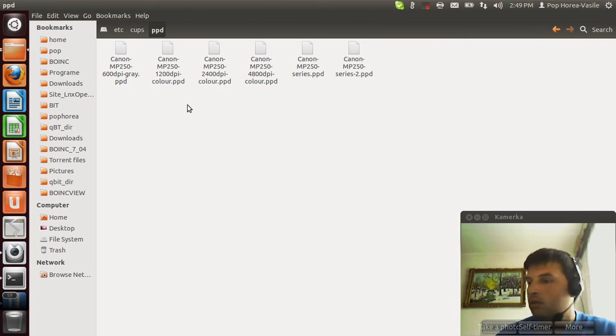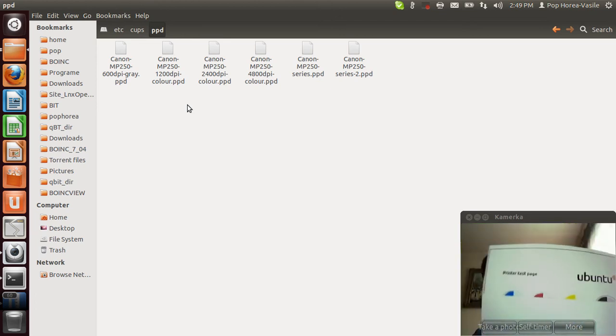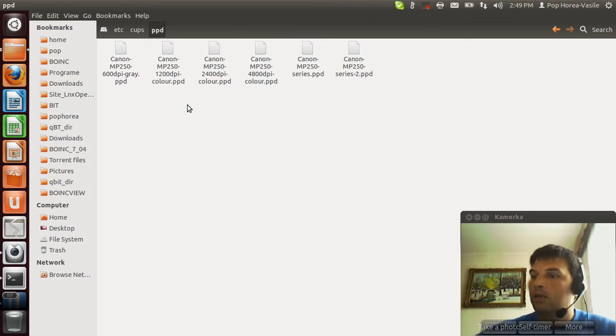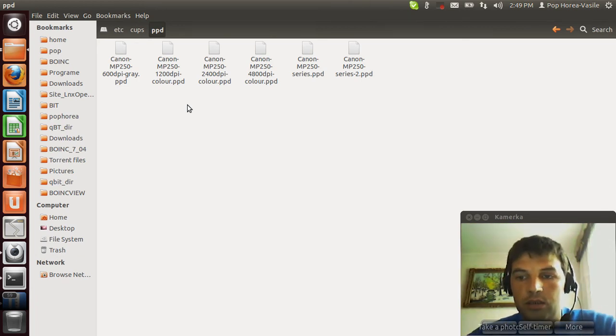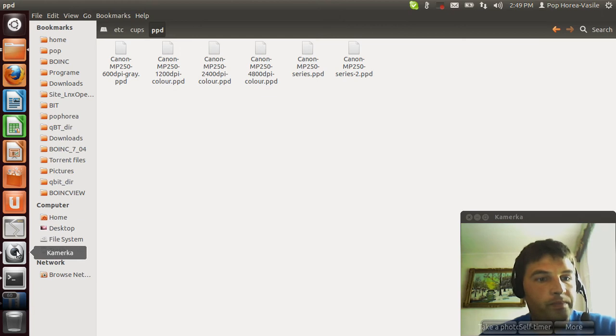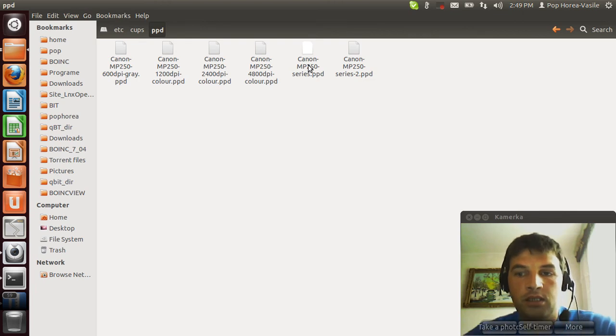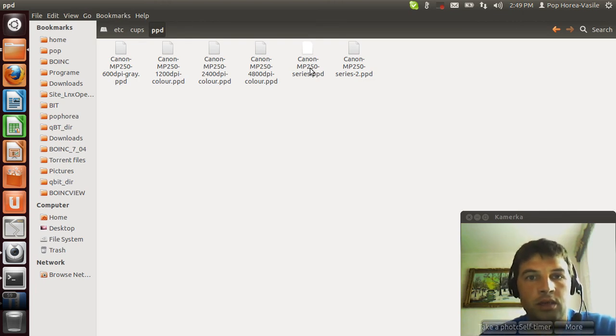Okay, as you can see, the test page was printed until I stopped the printer. So you can go to File System, etc, cups, PPD folder, and here you can find the PPD that is automatically put by the system, Canon MP250 series PPD. The other ones are created after you do the settings.